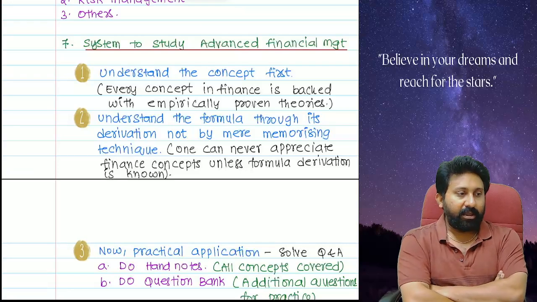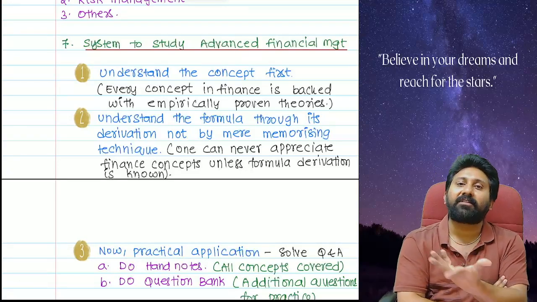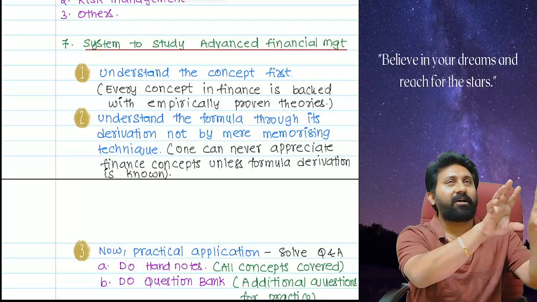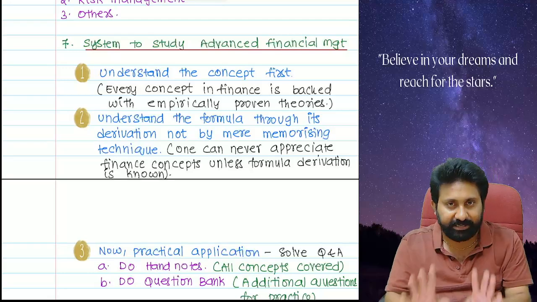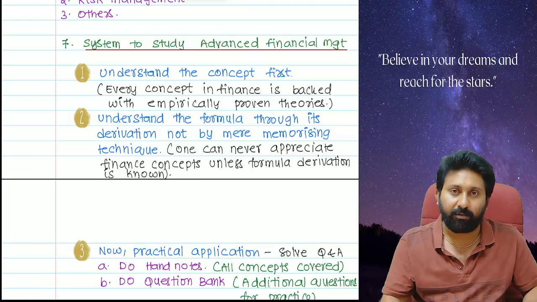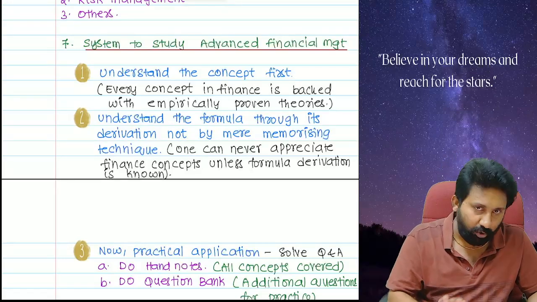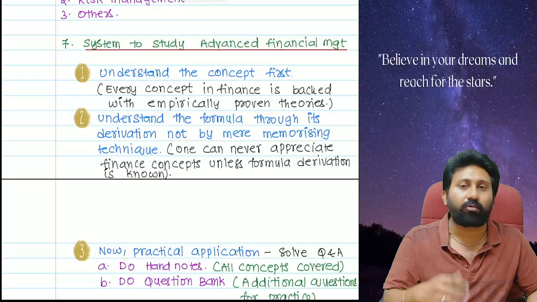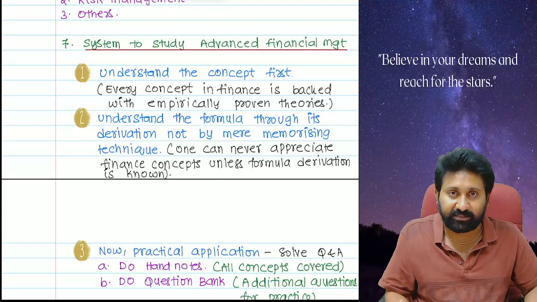Number one, whenever it is AFM, students first try to learn the formulas by heart. They start mugging the formulas. This is the formula, this is a question, this is the answer. If you are preparing like that, papers will definitely be difficult for you, because the new trend of questioning pattern is not like the old one. They are asking more on concepts. Only the student who understood the formula, the derivation, etc. can solve the answers in the exam.